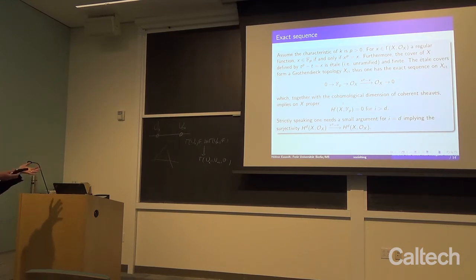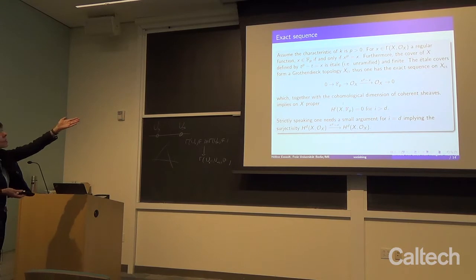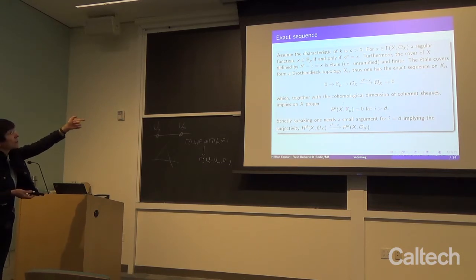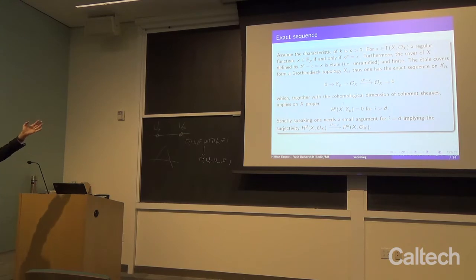The Jacobian should be invertible, but here the Jacobian is just -1, because the derivative of T to the power p is p times T to the power p minus 1, which in characteristic p is 0. And the derivative of minus T is -1, so this Jacobian is just -1, and consequently it is invertible. Consequently this is unramified, and it also has finite fibers, so it's a finite étale cover. As a consequence, the sequence I have written here is exact in the site, in the Grothendieck topology, if you like, which is built by those finite étale covers.